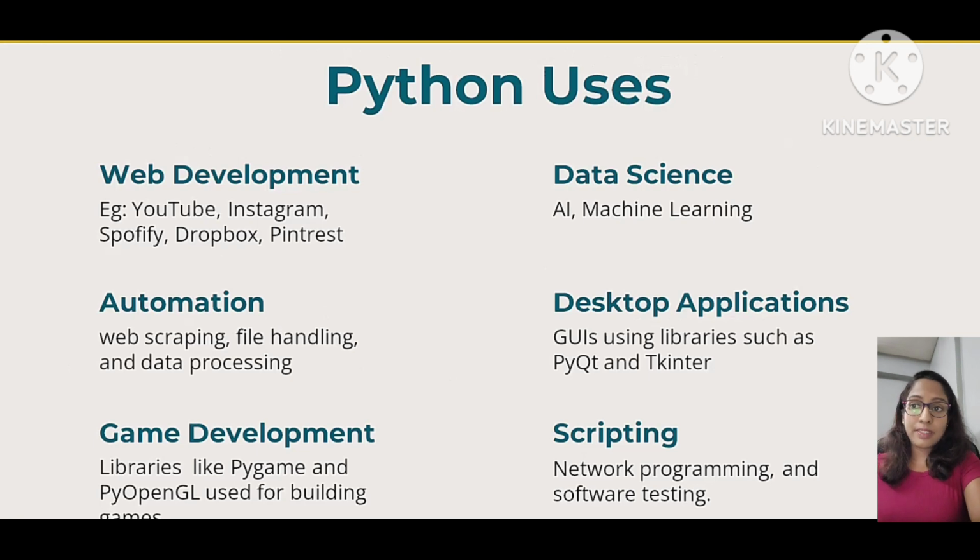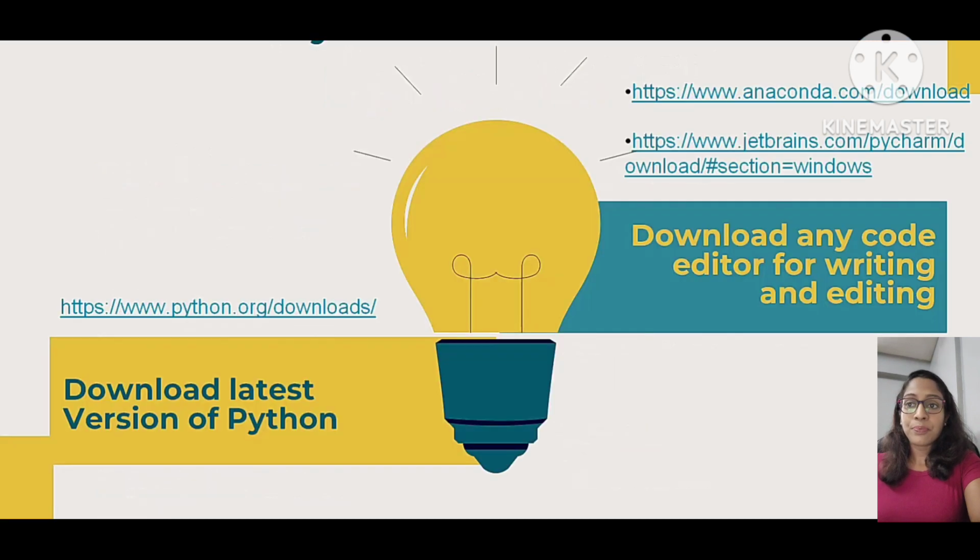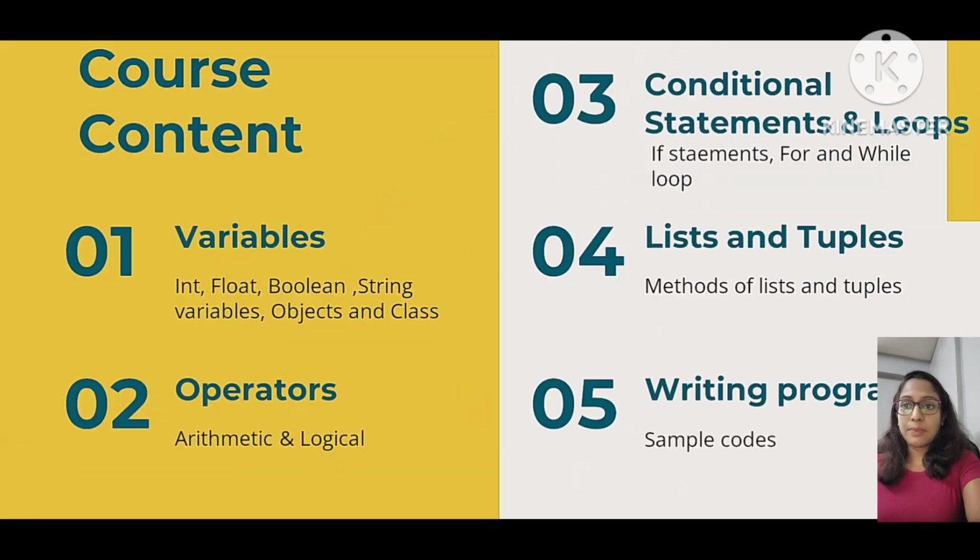That makes Python a unique and versatile programming language, and it was number one in 2023. So it's always best to learn the best programming language. Before jumping into the session, we need to first install Python. Always install the latest version of Python, and we also need an editor to write the code. Here you can either use PyCharm, or from Anaconda you can use Jupyter Notebook. Any editor can be used for writing Python programs.